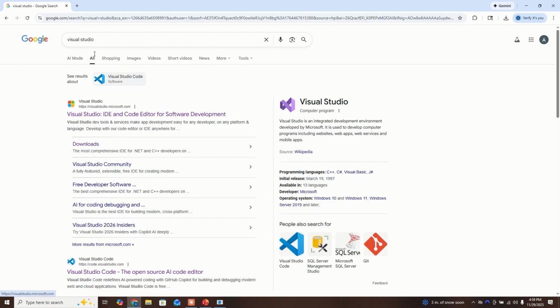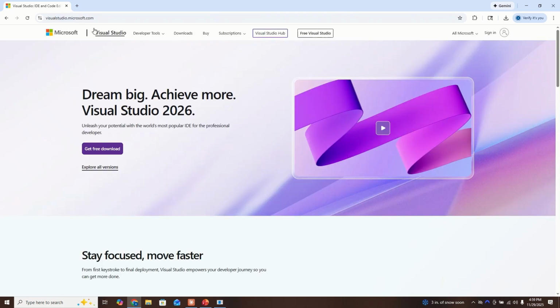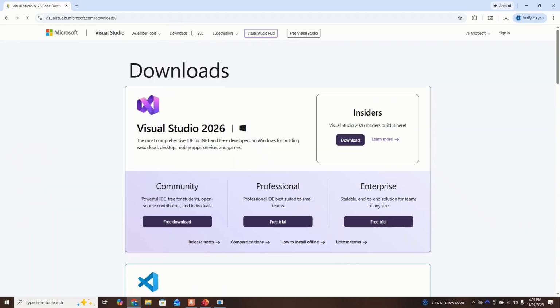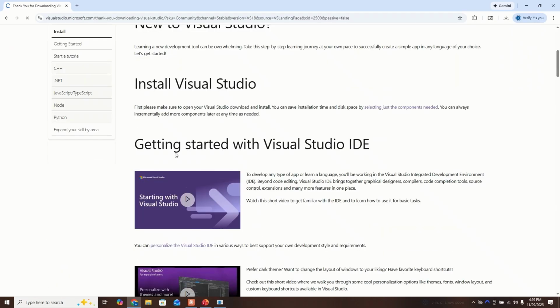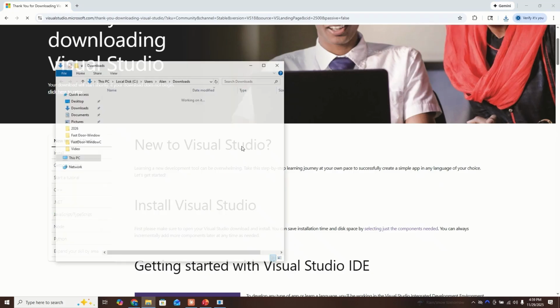All right, so you can just search for Visual Studio on Google, and I'll give you a guide on how to download this. So I click Downloads, Community, Free Download, and it'll start to download here.